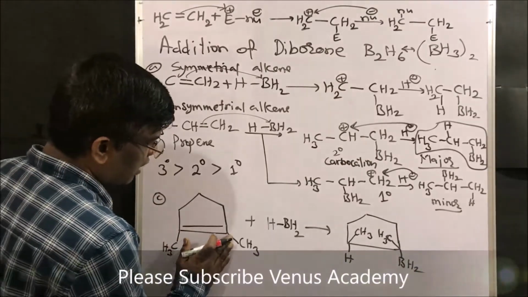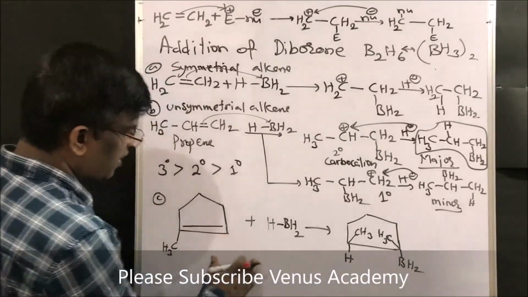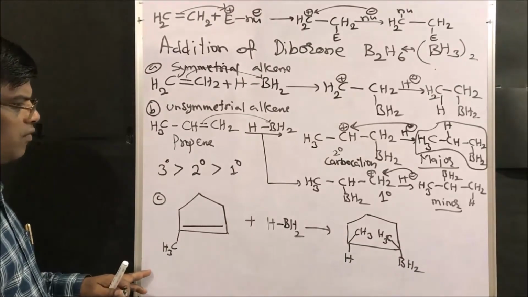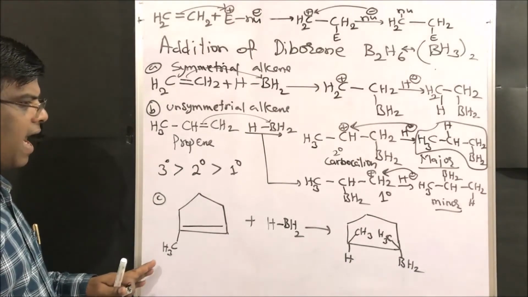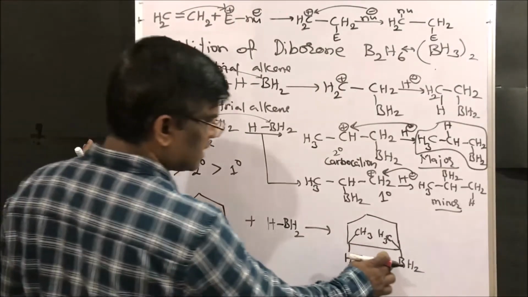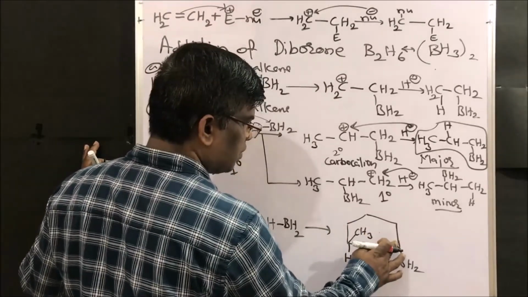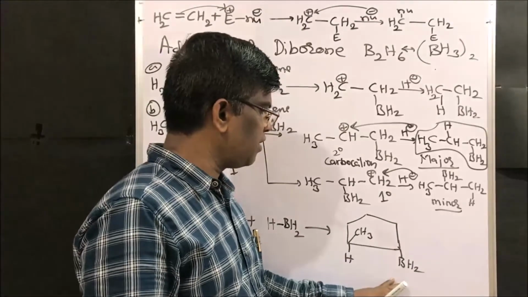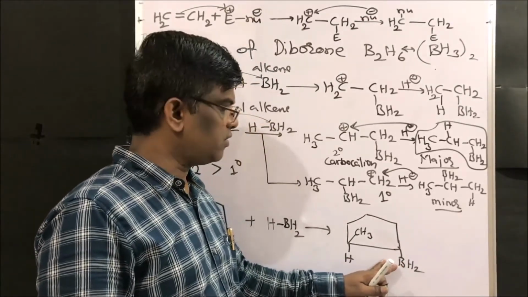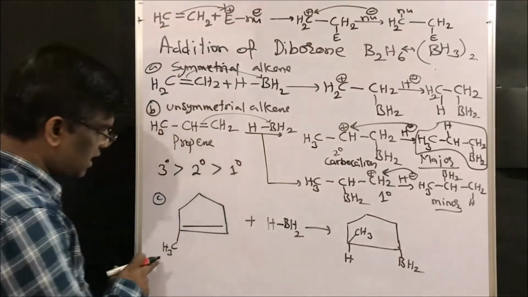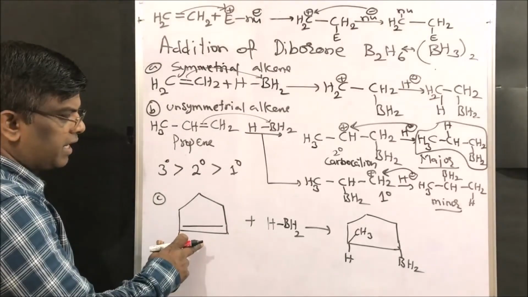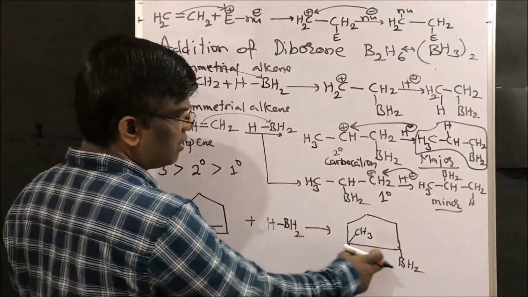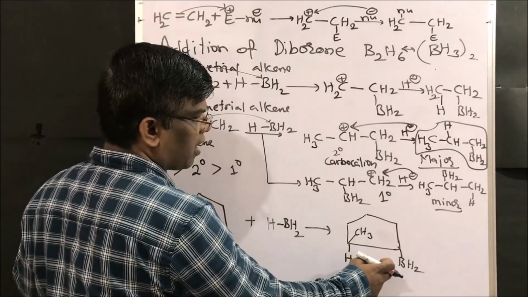For example, if the methyl group is here, not here, which side is this borane going to add? Yes, the same side, this side, because it is the anti-Markovnikov's product. So if I take this methyl cyclopentene, it is going to give this anti-Markovnikov's product.